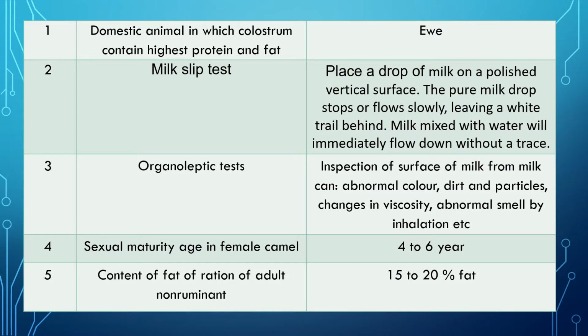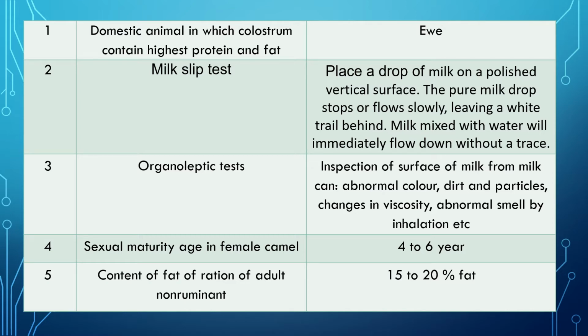Here the surface of the milk in the can or container is inspected for abnormal color, presence of dirt and particles or other abnormal things, change in viscosity of the milk, and any abnormal smell by inhalation. This is called the organoleptic test.